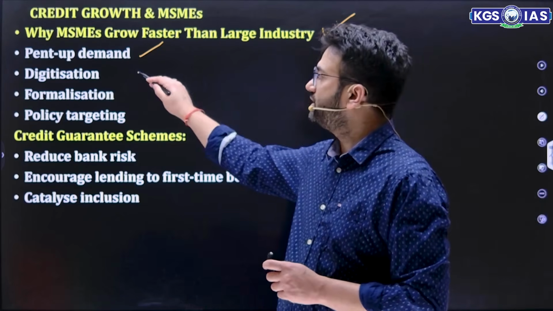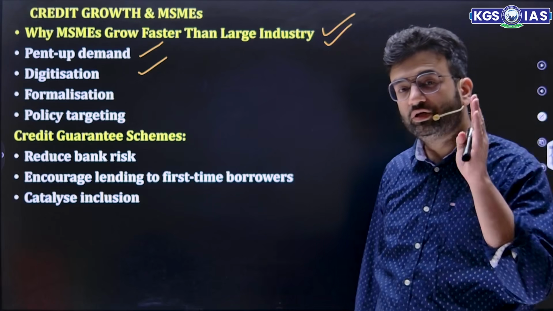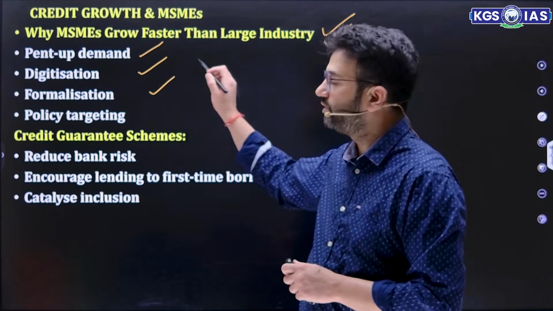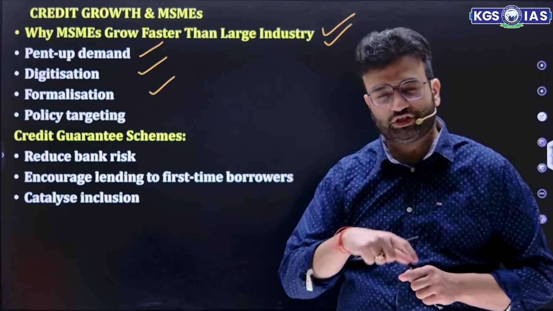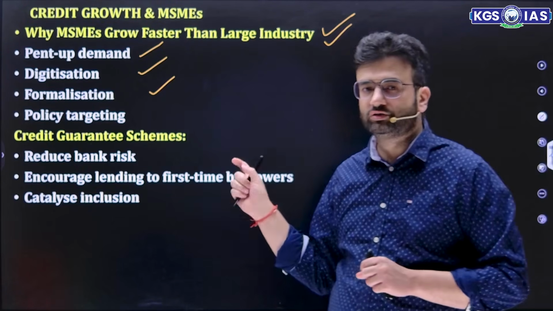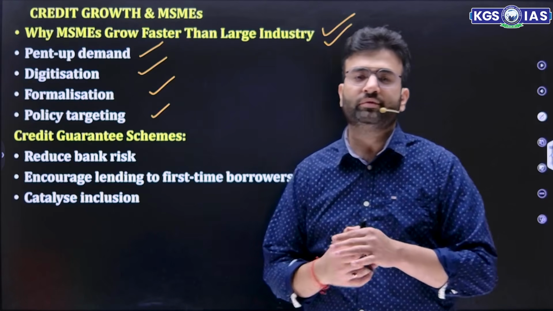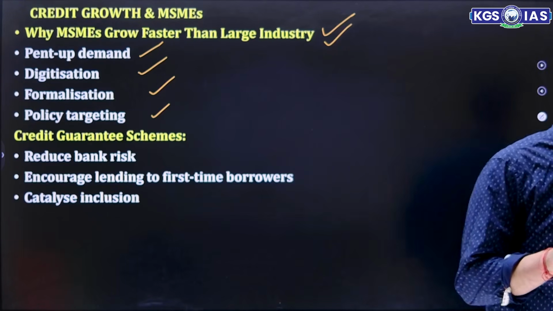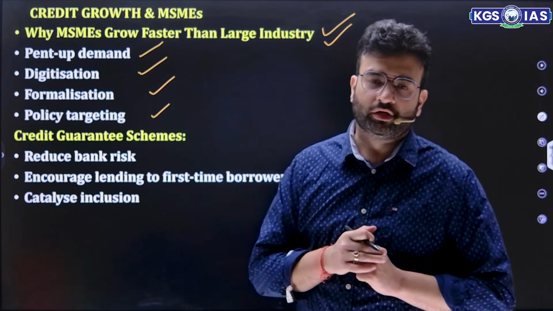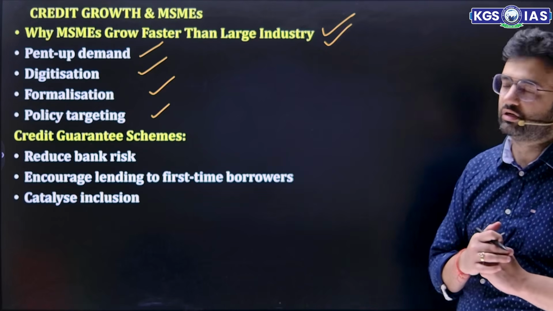With digitalization, it enhances transparency, it also promotes accountability, and it also leads to a clear picture of what is going on in the system. Then formalization, from informal to formal, that means regulation is proper. In that case, accountability is also there, so that also leads to an increase in the overall growth. And policy targeting, this is a very important component. Usually policy targeting helps us to know where we are actually spending our money, where our expenditures are heading towards. So policy targeting is also important.